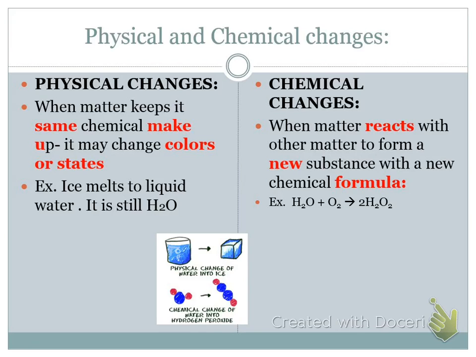If my silver tarnishes and turns black, that is silver oxide, that black stuff that is on the silver. That is a chemical reaction. So in all of those cases, one type of matter reacted with another type of matter to form something new. So the chemical formula is going to change in a chemical change. It does not change in a physical change.